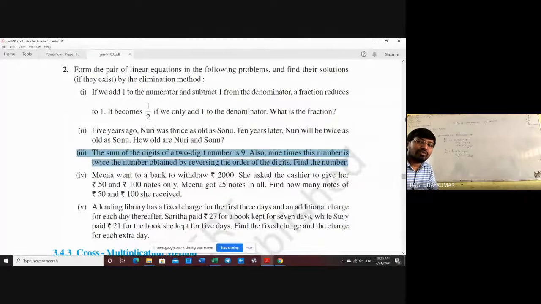Reversing the order of the digits means, suppose you take the number 18, digits 1 and 8, changing the order means 8 and 1. So what number does it become? It becomes 81. Is it understood?